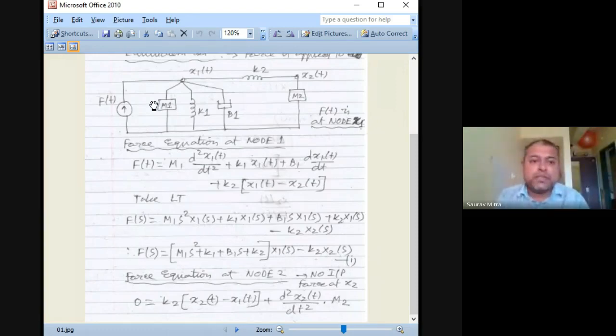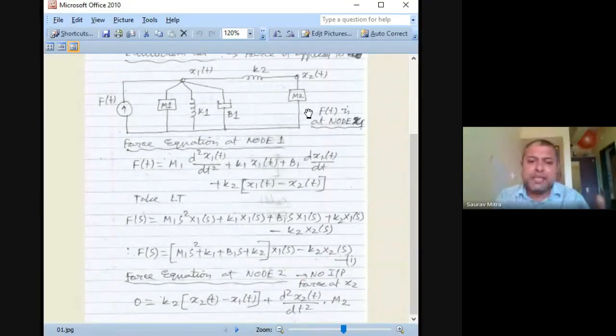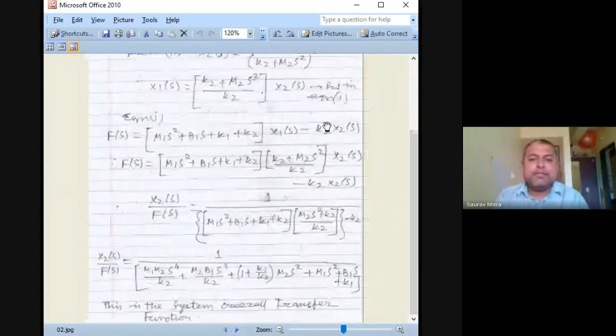So what is the procedure? From the initial loop I find the relationship between x1(s) and x2(s). From the second equation I find the relationship between 0, x1(s) and x2(s). So from there I find x2 is equal to something of x1(s). That value you substitute here, and then you are finding F(s) is equal to a big equation into x. Then you substitute x1(s) by F(s) as we have done in the next case.